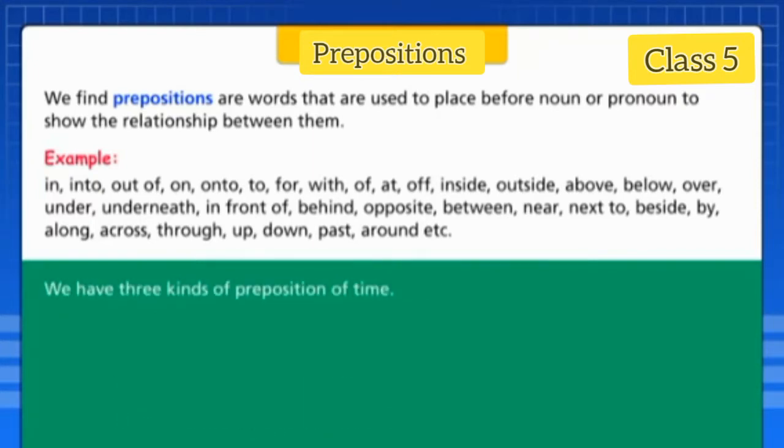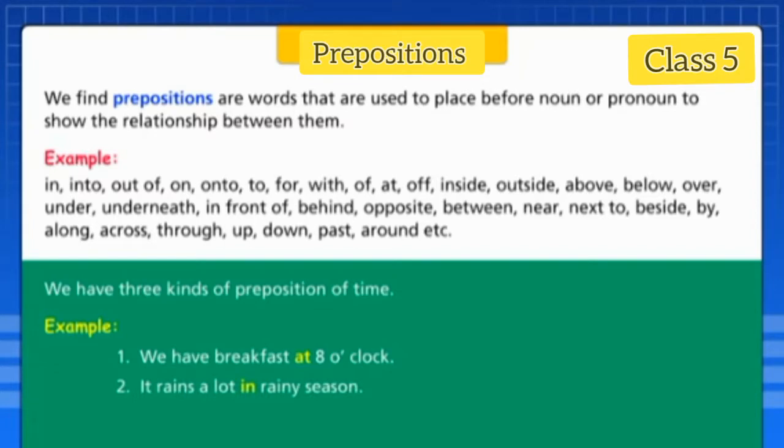We have three kinds of prepositions of time. For example, we have breakfast at 8 o'clock. It rains a lot in rainy season. I fly to the USA on Saturday.